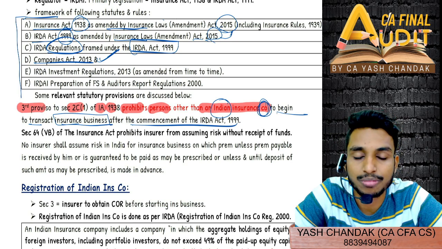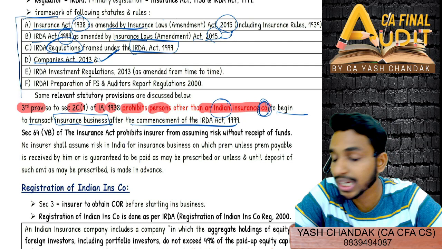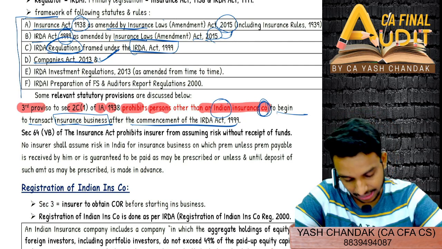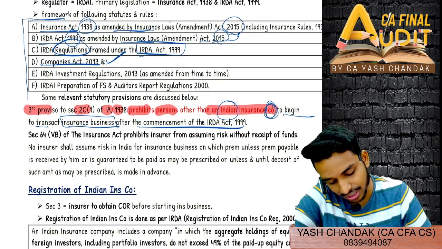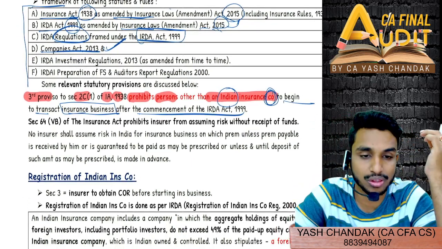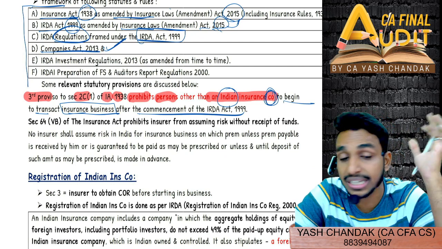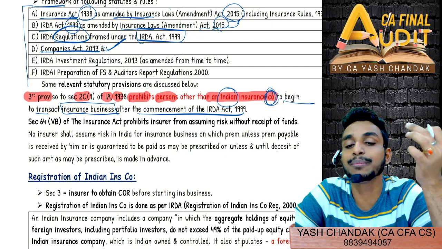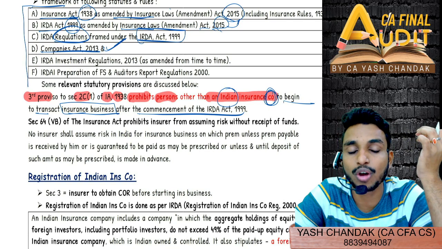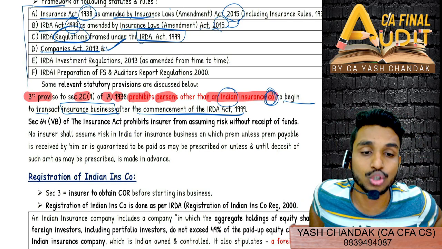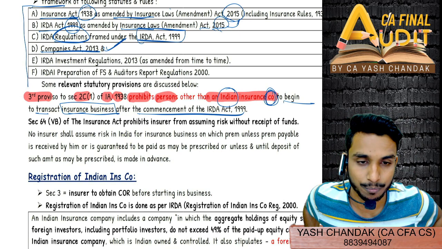So after the commencement of the IRDA Act 1999, the person who is the insurer is always going to be an Indian insurance company only, except for one case, the case of reinsurance. If you want to do reinsurance business, which we will study later, then even if you are not an Indian insurance company, you can do the reinsurance business, but not insurance business, okay?